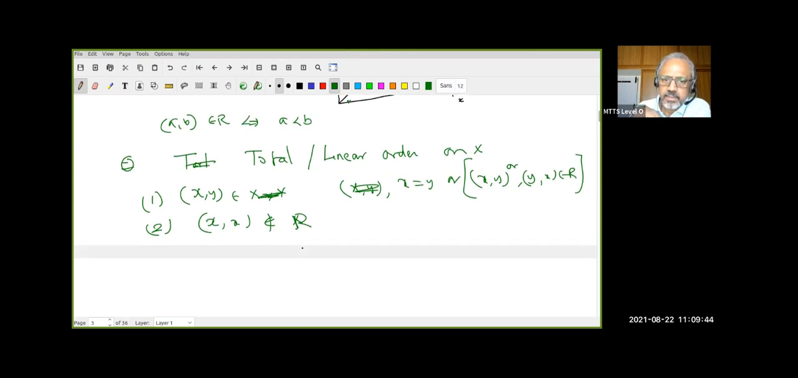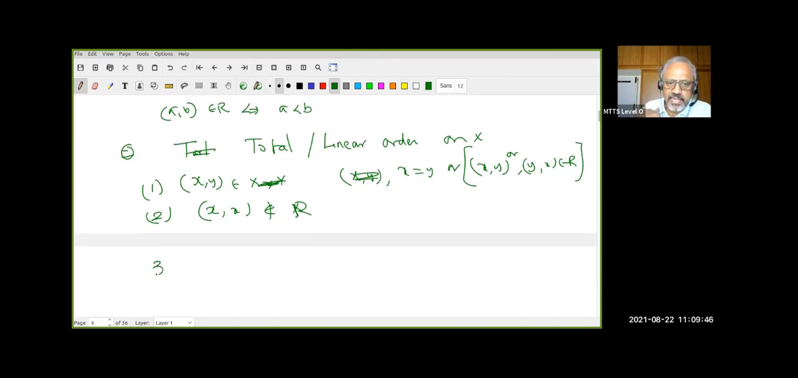Okay, that is the diagonal line as I drew in the above thing; it is not going to be there. The third thing is, if you tell me (x, y) is in R and (y, z) is in R, then (x, z) must be in R.